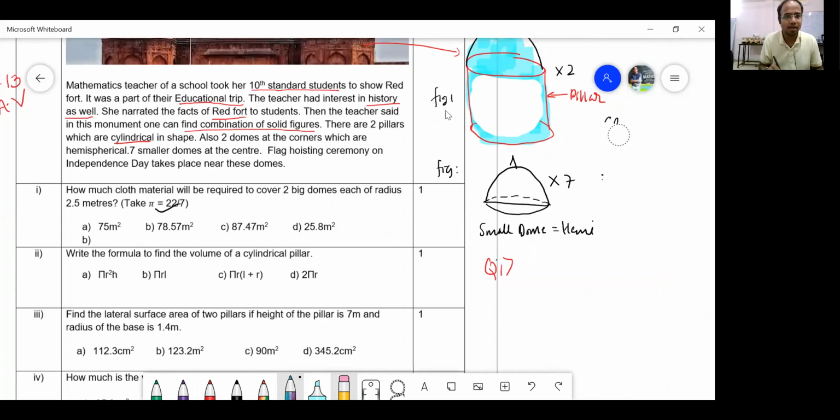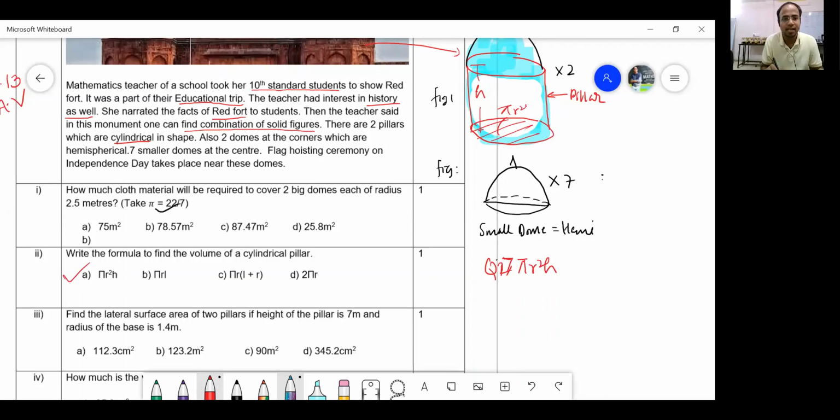Now here comes the question. Write the formula to find the volume of the cylindrical pillar. Pi r square h. This is pi r square h, because it is the base area, pi r square, multiplied by the height h. So pi r square h is the answer.